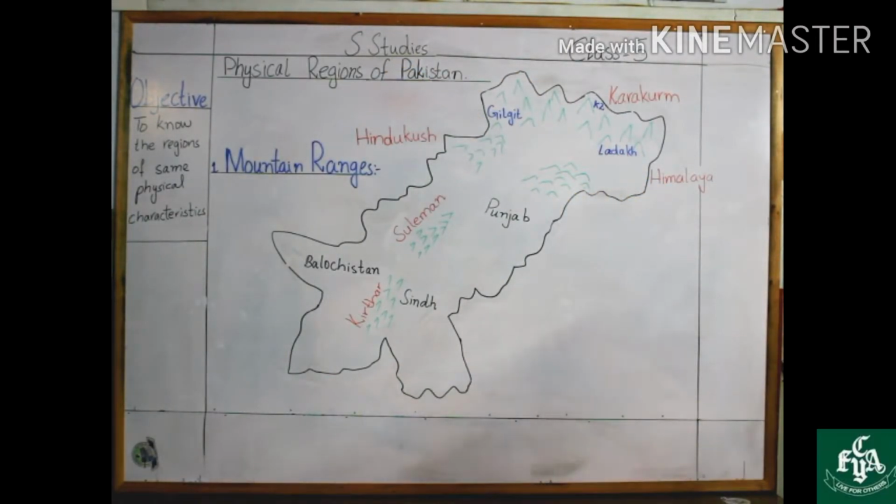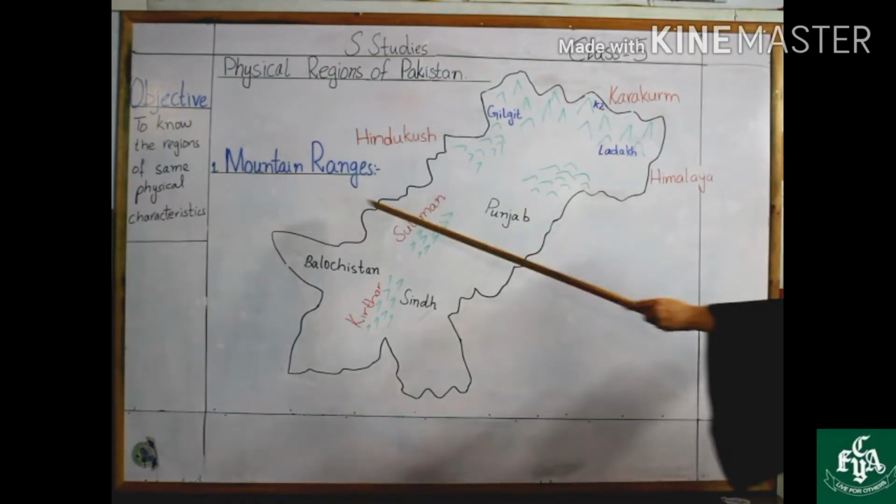Today we are starting our second chapter, which is physical regions of Pakistan. Different areas of the earth resembling each other with reference to their surface, climate, agricultural production and living standards of people are geographically known as regions. Now let's discuss the important physical regions of Pakistan. Pakistan is basically divided into 5 parts or regions in accordance with the different surface features and climatic conditions.